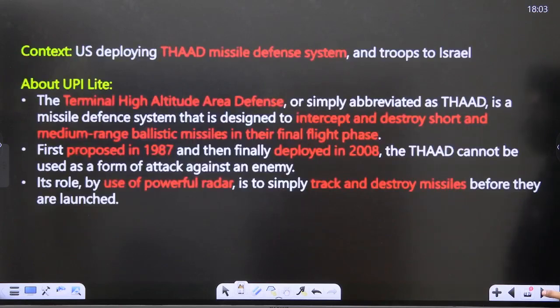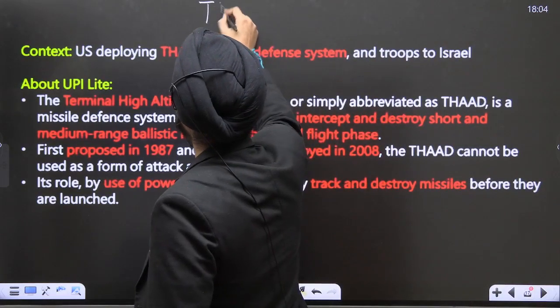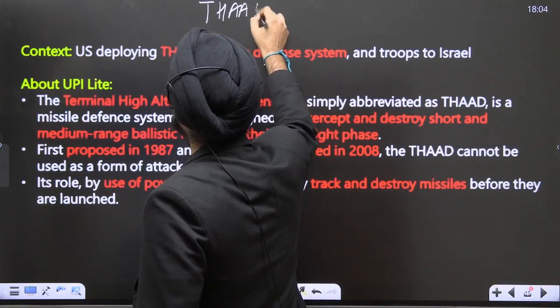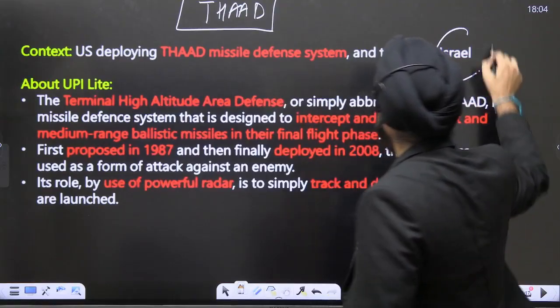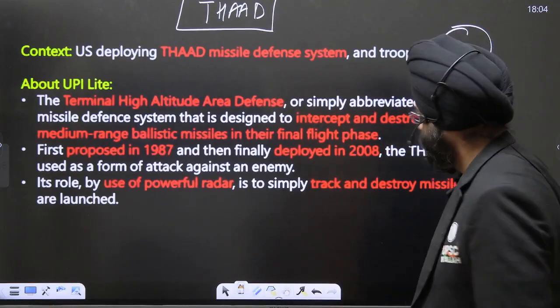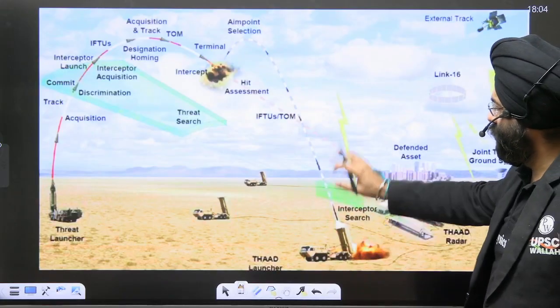We see news and shots. Again, this is with respect to the THAAD missile defense system. Now, please understand, the US is deploying this in Israel along with its troops. Now, please understand what it is. It is basically a defense system which has these launchers.